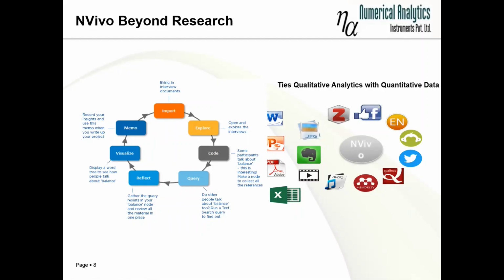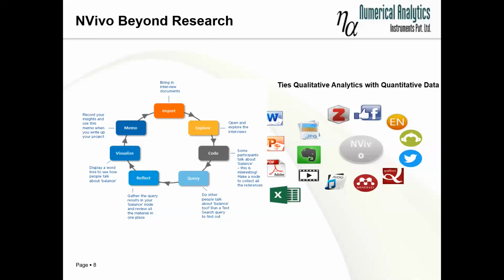We start by importing our data inside NVivo. We bring in data from wherever we need to, and it can be in any format. Once we have brought in the data, we explore it inside NVivo. We do the coding inside NVivo itself. We explore the data using different queries which are inherent in NVivo.